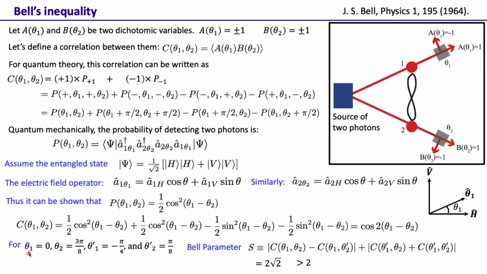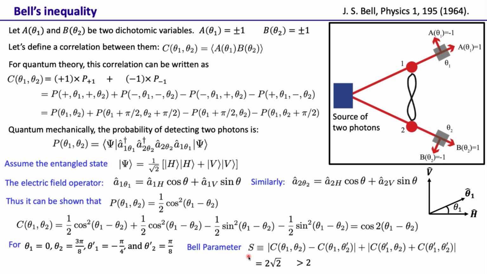If we take some other values of these theta values, then S may not be greater than 2, but here is at least one set where the value is definitely greater than 2. So it violates the Bell inequality.